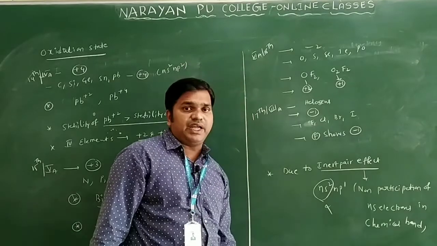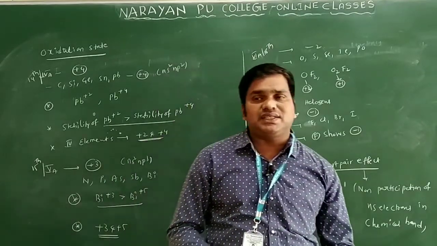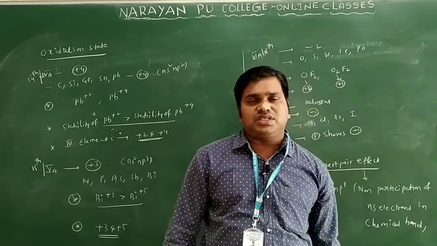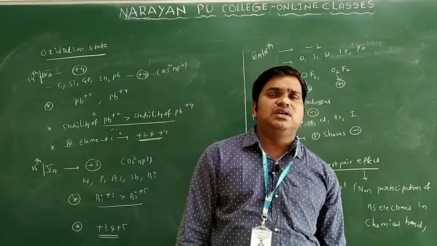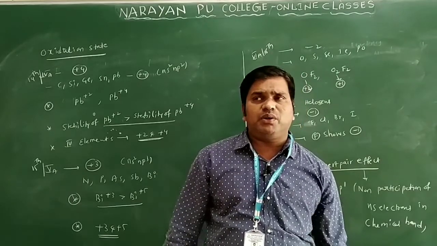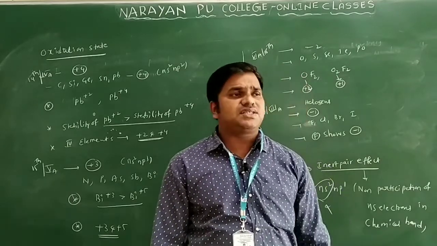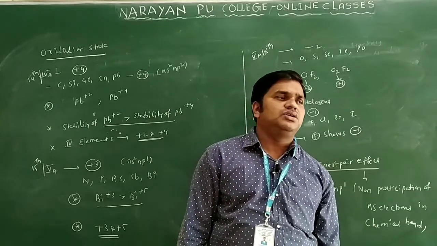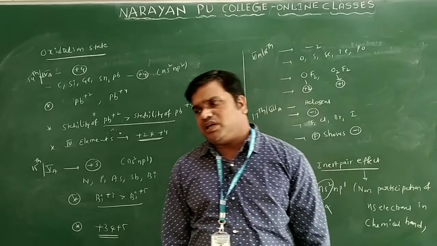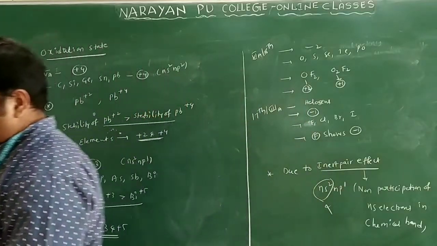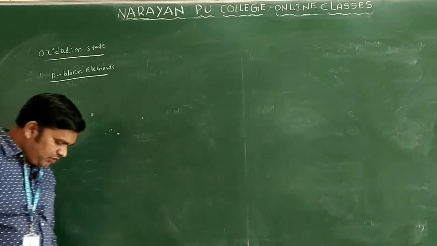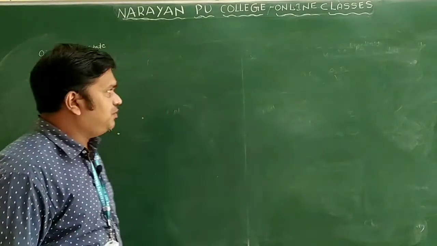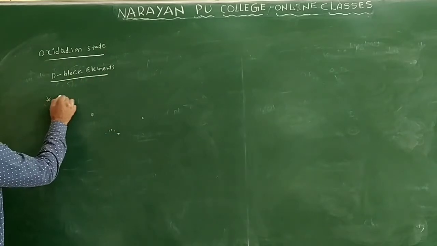So this is regarding the p block elements. For the 18th group elements the oxidation state is 0 only, because they generally don't combine with the oxygen atom, but especially in the case of xenon oxides they show some oxidation states. So this is regarding the oxidation states of p block elements. The next one is the d block elements. The d block elements generally show the plus 2 oxidation state only.